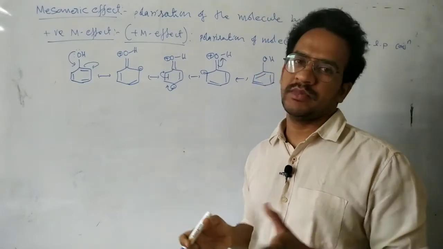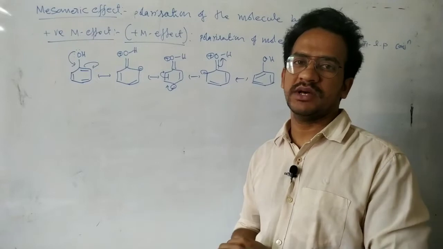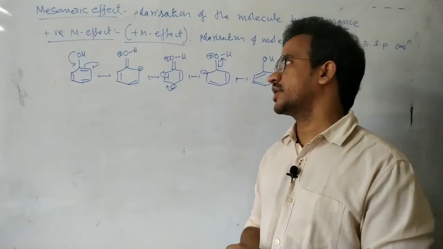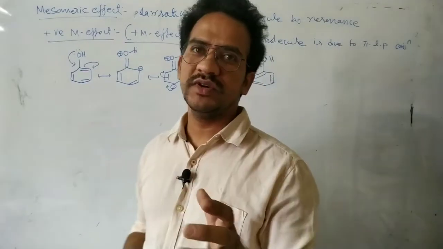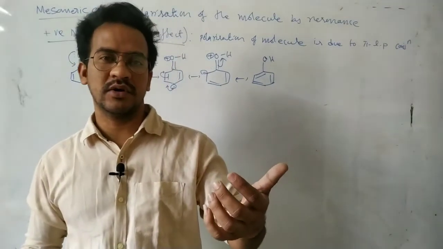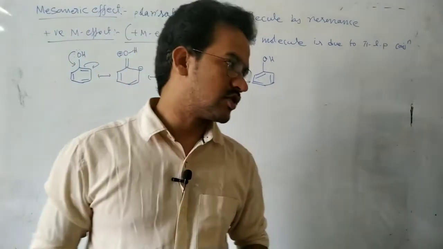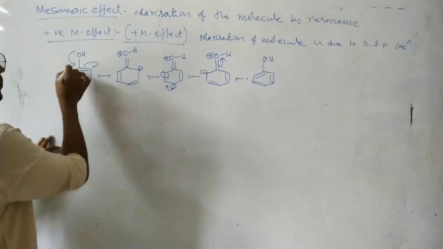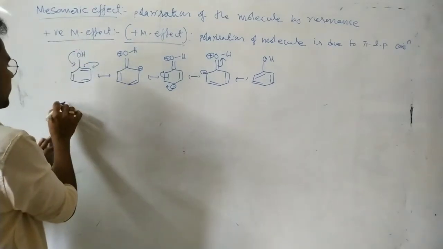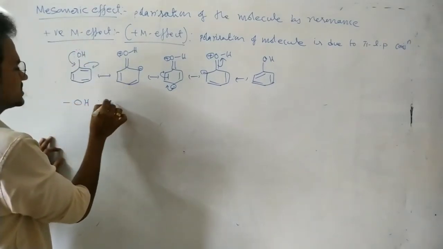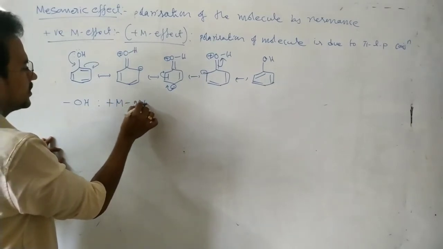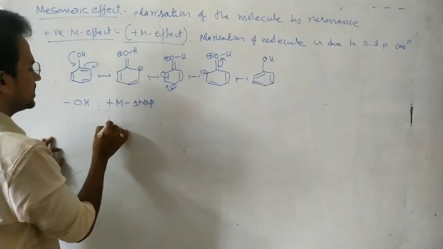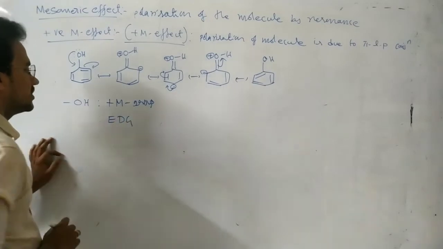So this effect is nothing but the mesomeric effect, especially called the positive mesomeric effect. Whatever group transfers its non-bonding electrons into the pi system is called a plus M group. So OH is a plus M group. Plus M groups are electron donating groups.